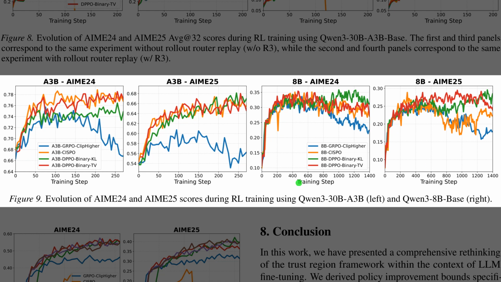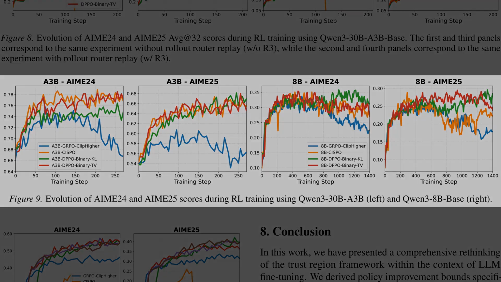Alright, moving to Figure 9, the authors extend their evaluation to larger scale experiments with different model architectures. This figure tracks the evolution of test scores on the AIME24 and 25 benchmarks during training. The first two panels on the left show the Qwen3-30B model, where the blue line for the group relative policy optimization baseline clearly destabilizes and crashes. Then, the last two panels on the right show the Qwen3-8B model. Here, even the orange line for the CISPO baseline suffers a sharp drop in the final chart. Throughout all these tests, the red and green lines for the proposed divergence proximal policy optimization remain robust and stable.